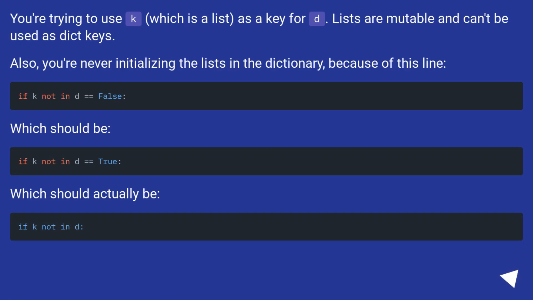You're trying to use k, which is a list, as a key for d. Lists are mutable and can't be used as dict keys. Also, you're never initializing the lists in the dictionary because of this line. Which should be? Which should actually be?